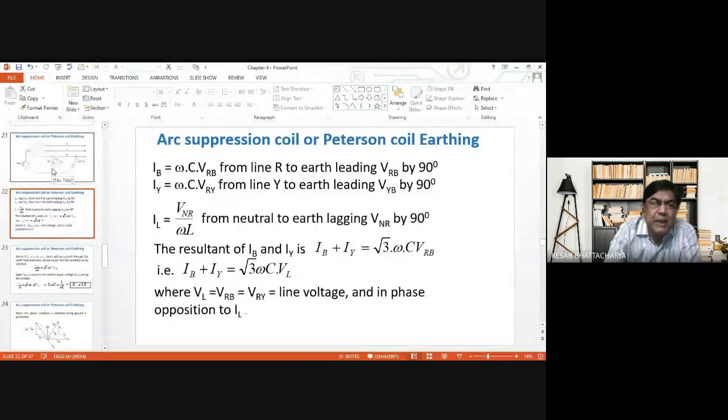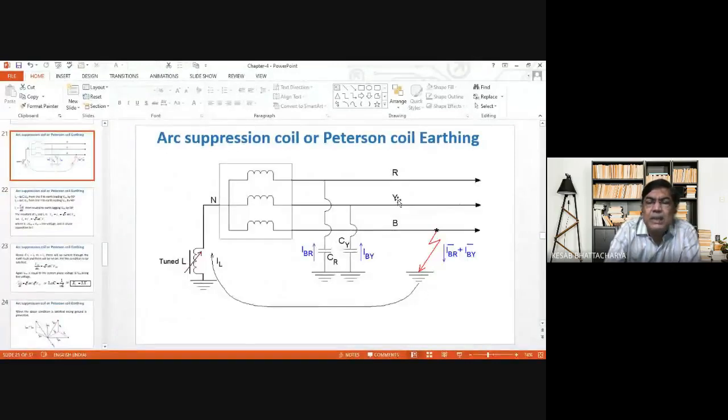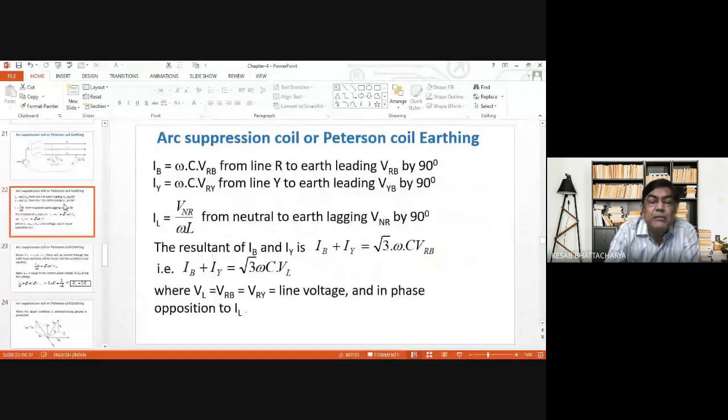IB means IBR almost. It is basically nothing but VRB by XC, where XC is equal to 1 by omega C. So IBR is equal to omega C VRB, and IY is equal to VRY into omega into C, that is VRY by XC as before.